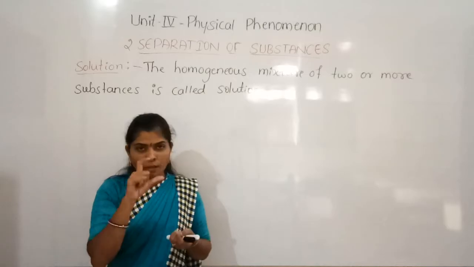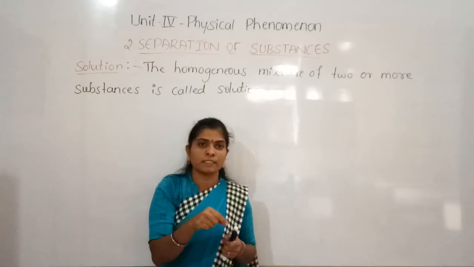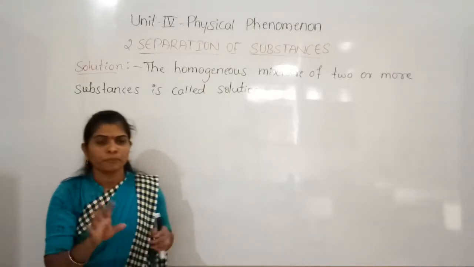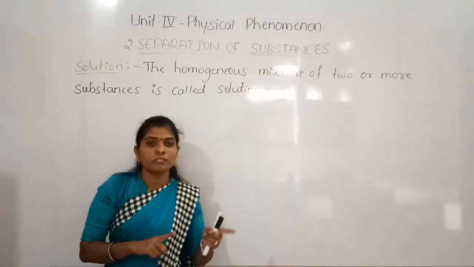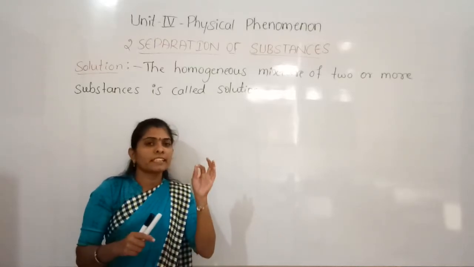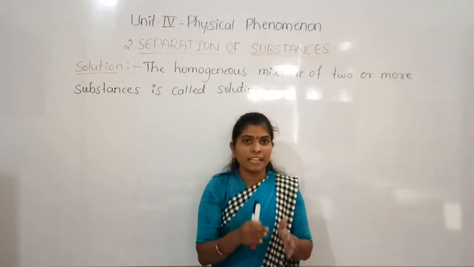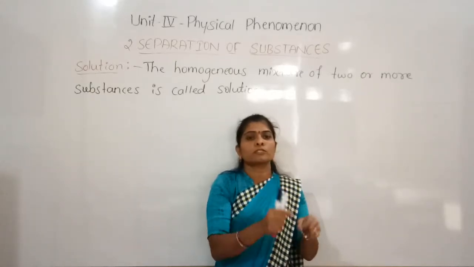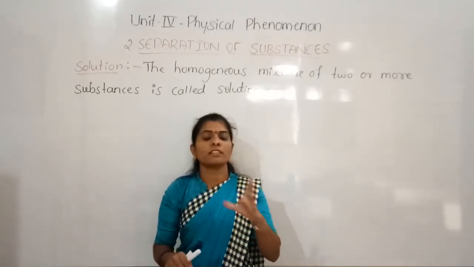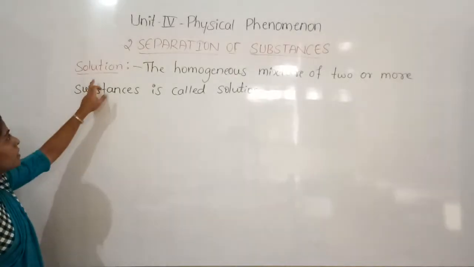Throughout the glass of water in which you mixed a tablespoon of salt, there will be the same salty taste. What it exactly means is that throughout the solution it gives the same taste. So what does it indicate? It indicates that the salt is dispersed throughout the solution uniformly. Such a substance we call a solution.